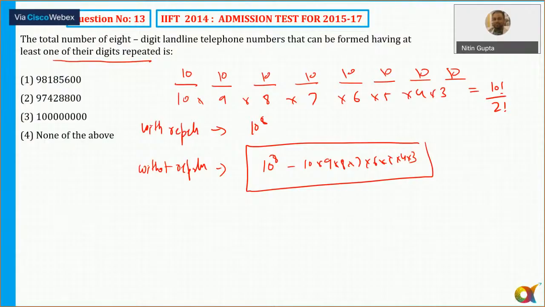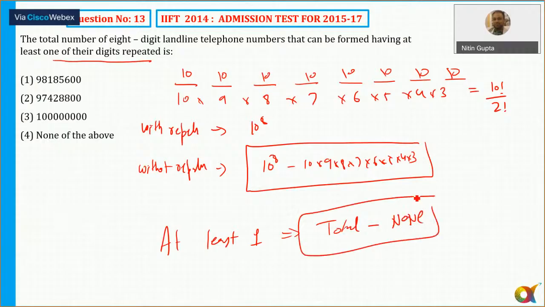Yes, that's right. At least one is always equal to total minus none. So total is 10 to the power 8, and if none of the digits are repeating, we can get the other count.